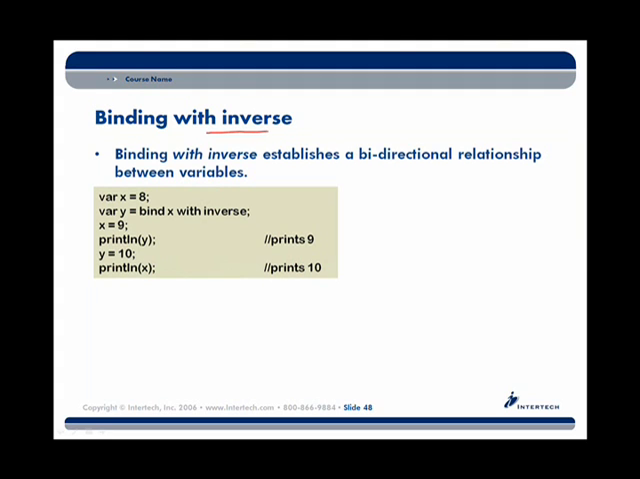And bind works with inverse as well. Inverse is a keyword that we can use with the bind operation. So when I bind x with inverse, what am I establishing here? A relationship that is two-way with regard to the x and y variables. As we've seen, when I bind variable y to x, I'm saying that y is always getting the value of x. When I use with inverse, that makes this bidirectional. In other words, as x changes, so does y, and as y changes, so does x. So as I change the value of x, we'd see that y changes and prints 9. But as I change the value of y, x also changes, in this case, printing the value of y as 10.